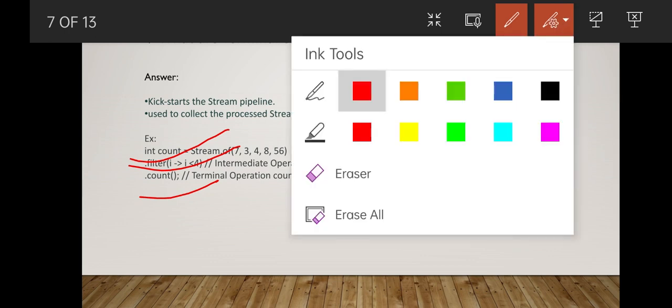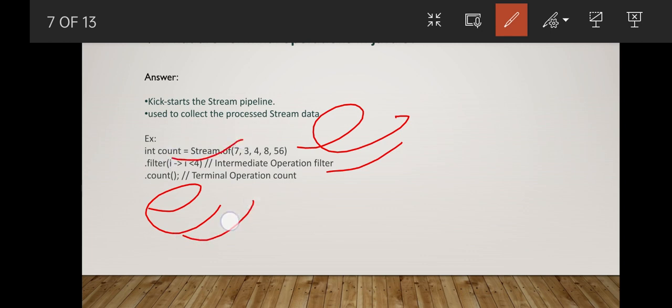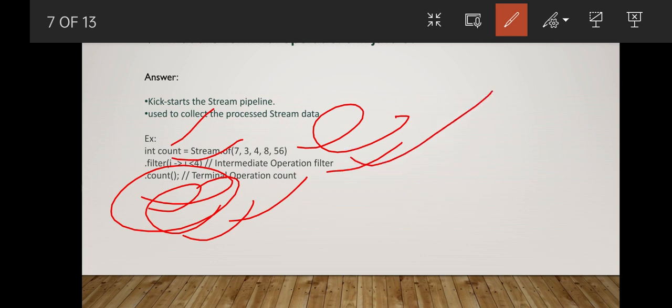Got it? So what happened now? If you have a stream of elements and you apply a filter operation, nothing is happening in this stream until now. When we apply count, then the intermediate operations start getting executed, and you get the result and the desired output. So we can tell the interviewer that intermediate operations are lazy, and they will never be called if there is no terminal operation in our stream query. Terminal operations are used to collect and process the stream data.